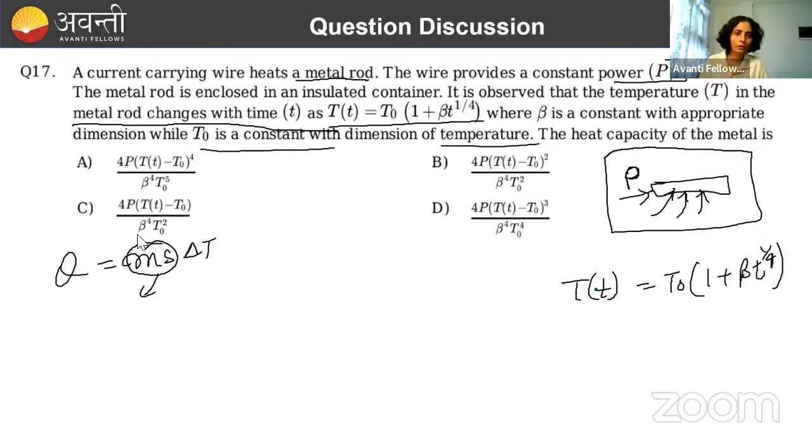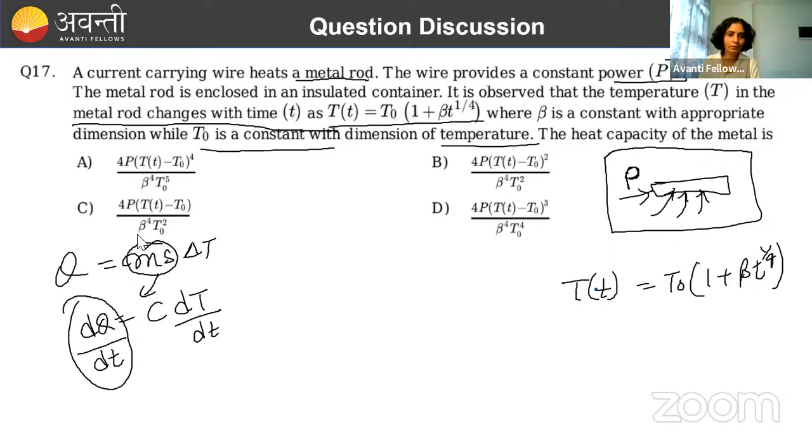Done. So इसको चलो मैं c लिख लेती हूँ. So c dt इसको लिखती हूँ, and इसको small heat dq लिख. Done. Now what we are going to do? If you are going to divide it with time, why time? क्योंकि मुझे dq by dt is given in the question, so dq by dt. Now c dt by dt. So this is given as how much? This is power, and this is how much? C. C we need to calculate, right?